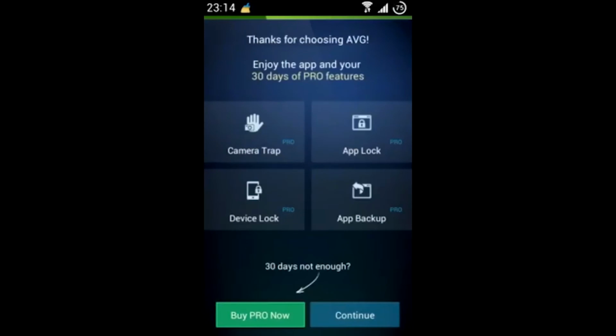You can also preset your antivirus to run regular updates for you as well as regularly scan your device.